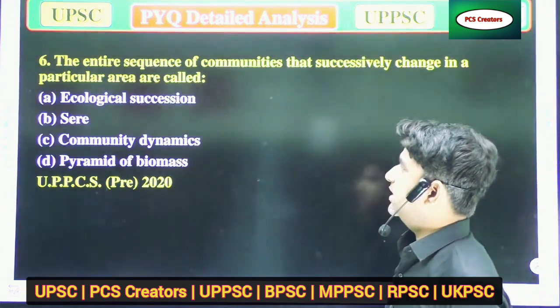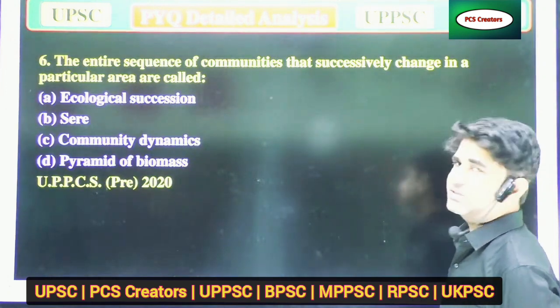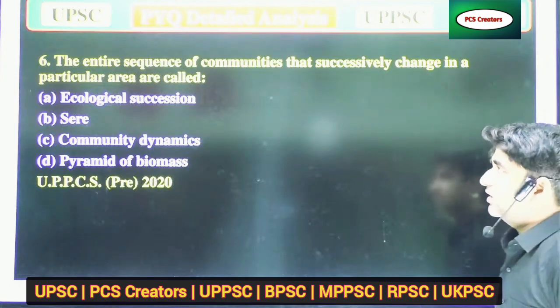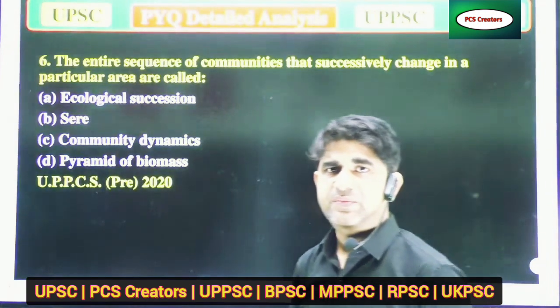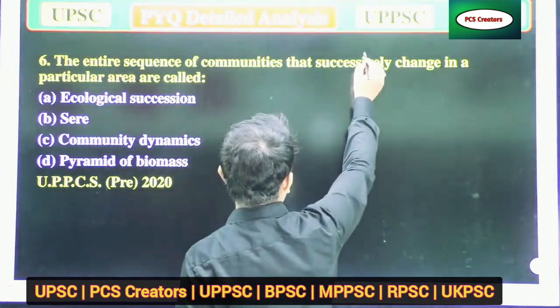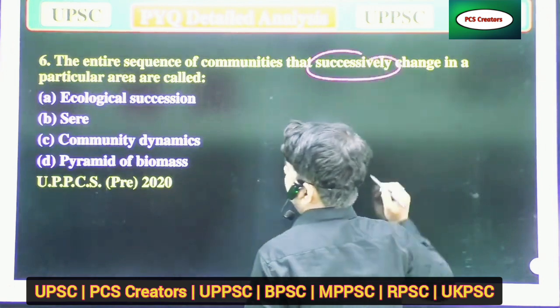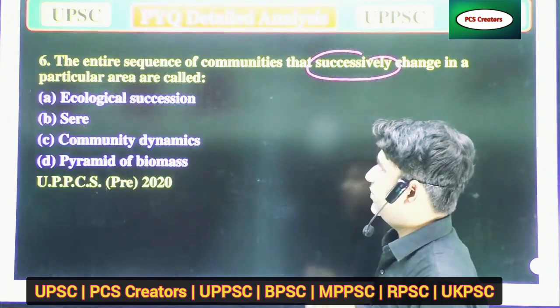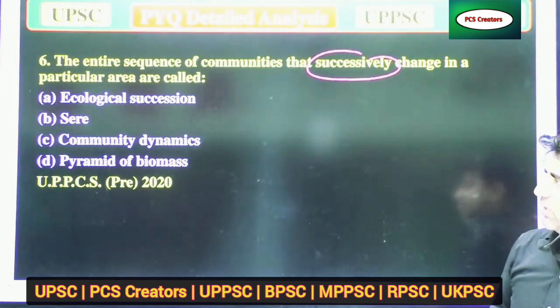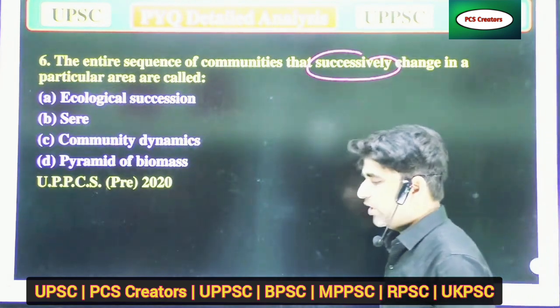Our next question is: the entire sequence of communities that successively change in a particular area is called A, ecological succession; B, sere; C, community dynamics; or D, pyramid of biomass.